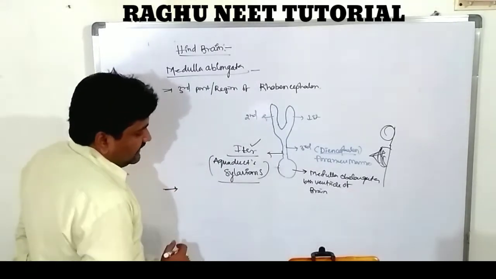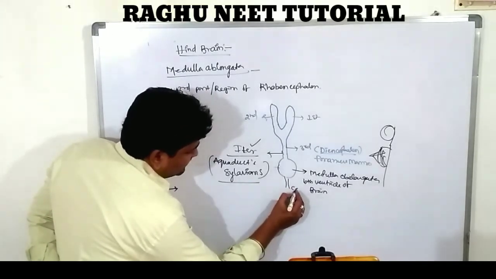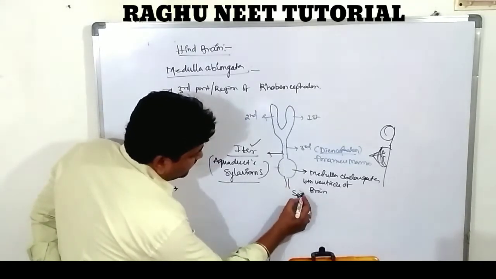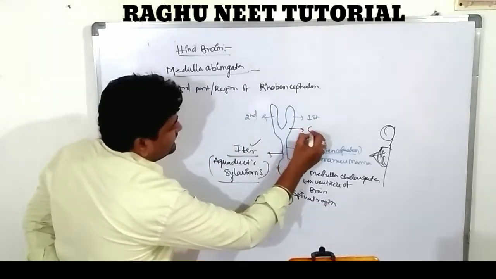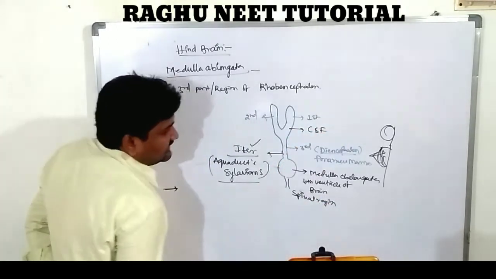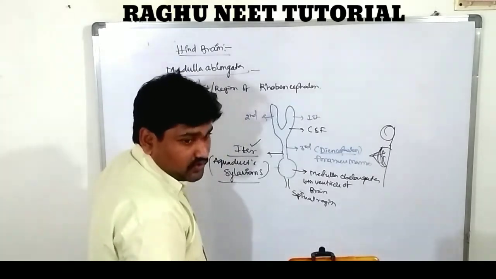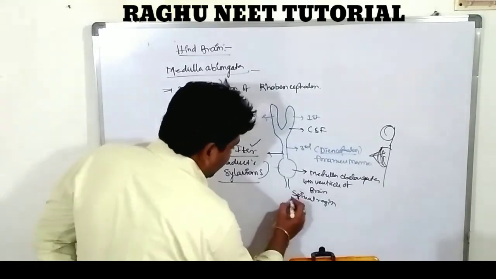So this is the aqueduct of Sylvius. Next, this leads into the spinal region. What is it producing? CSF, the cerebrospinal fluid. So the cerebrospinal fluid finally leads into the spinal region.